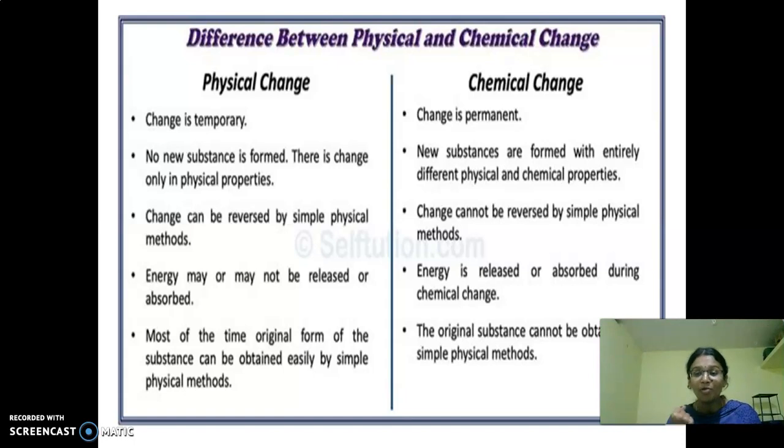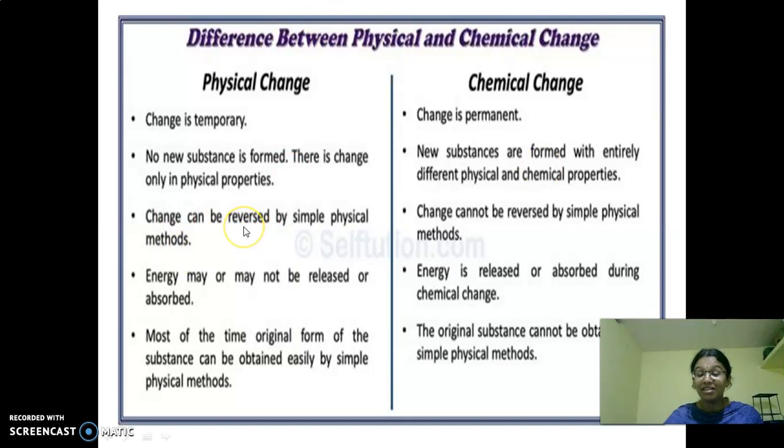I told you about parent and daughter, right? The new substance which is formed is called the daughter, and which is responsible for that formation is called the parent. For example, we come from a parent. So we are the daughter material or son. Okay. And they are the parent material. So the new material formed is called daughter material, and which is responsible for that formation is called parent material.